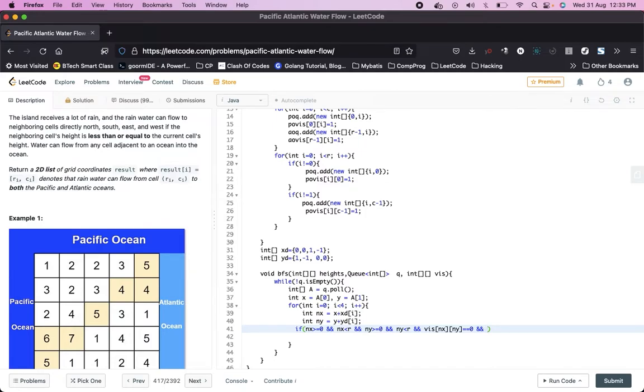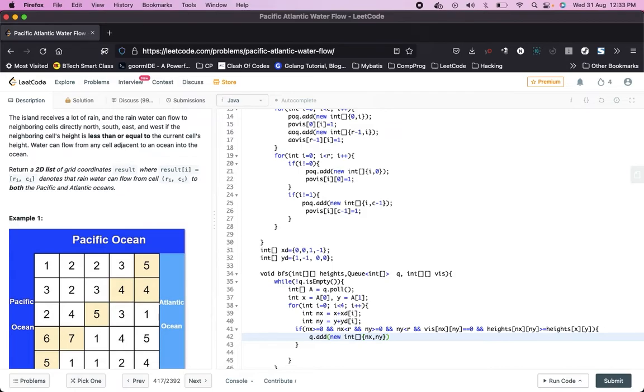So heights of nx, ny should be greater than or equal to heights of x, y. Then we can add it to the queue: q dot add new int array nx comma ny.